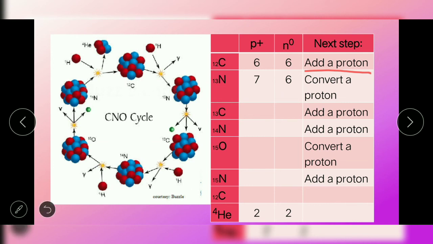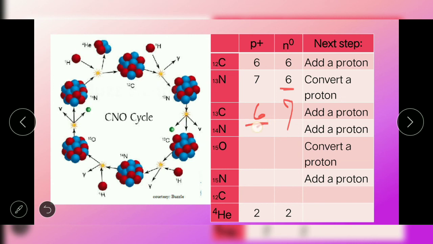Next step is the conversion of a proton. A proton from our nitrogen will be converted into a neutron. So 7 minus 1 will give us 6. We only have 6 protons, and 6 plus 1 neutron will give us 7 neutrons.